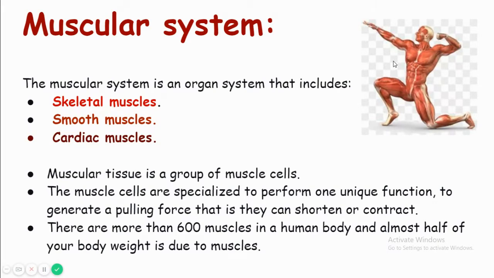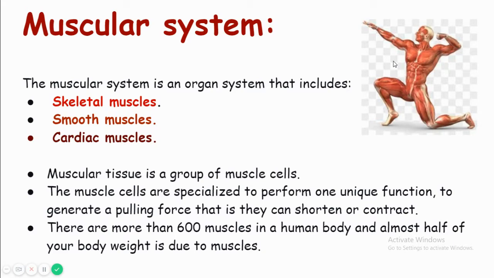We already know that when similar cells combine together, they form tissue. When tissues combine together, they form an organ. And when different organs work together in coordination, it is called an organ system.